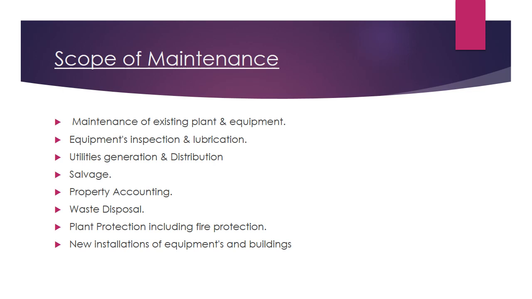Next we have the scope of maintenance. If you are coming to the scope of maintenance, there are various scopes. First, the maintenance of existing plant and equipment. Maintenance has a scope only for the existing plants and equipments. In case the assets have already been sold, or are scrap, or in case you are purchasing any machine or equipments in the future, it is not applicable. It is applicable only to the plants and equipments which are presently in the organization, which are used in the organization.